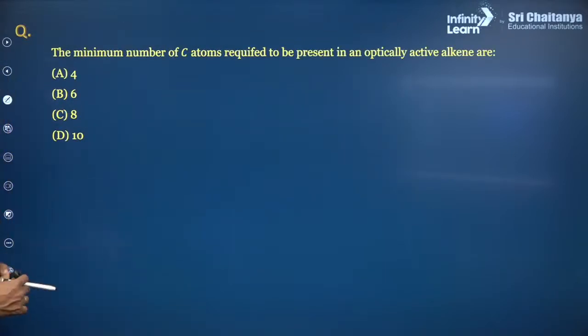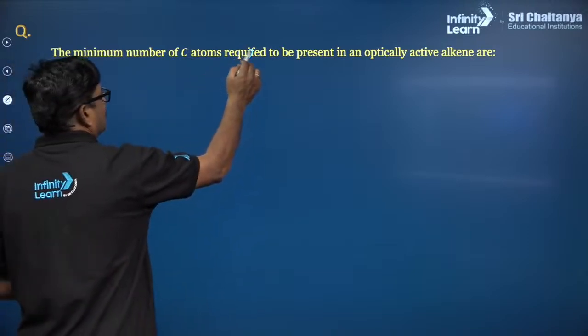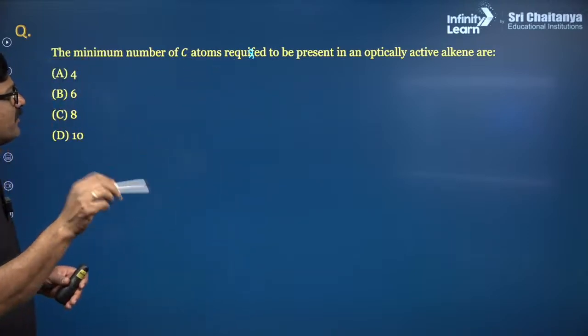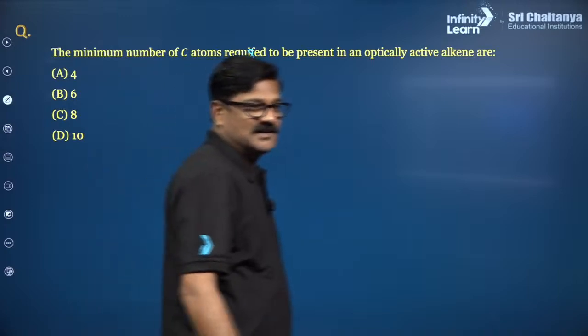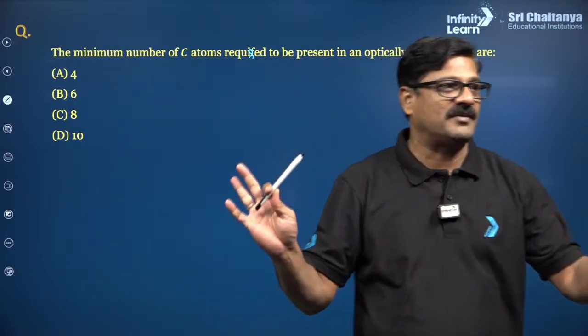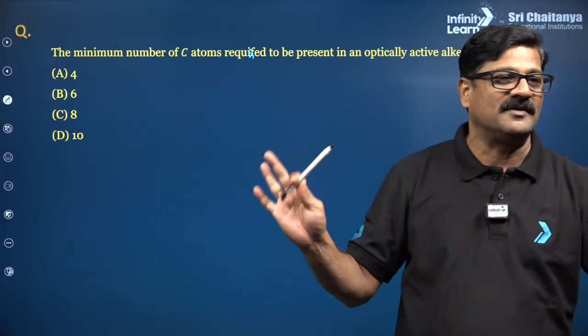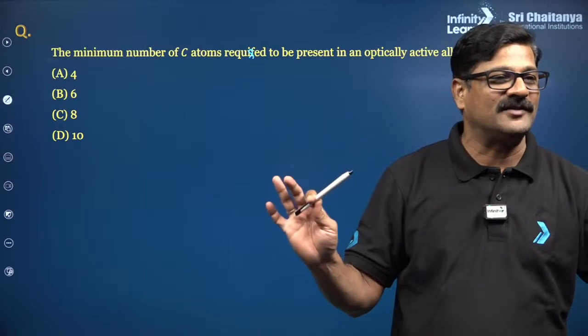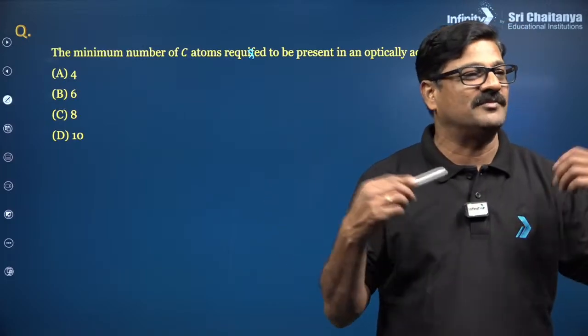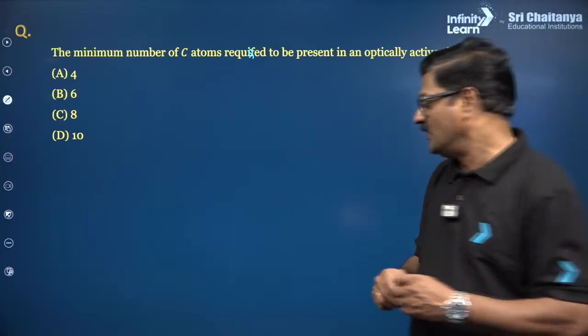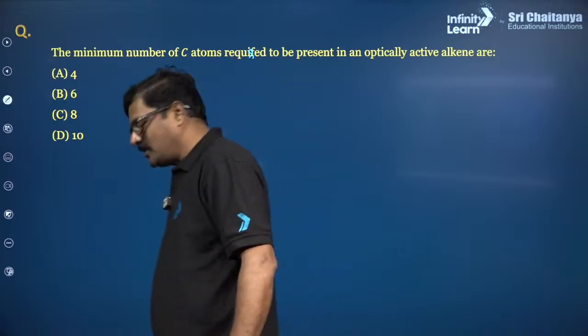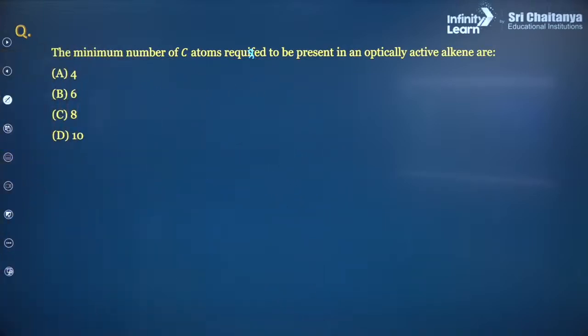Next question. The minimum number of carbon atoms required to be present in an optically active alkene. Just try, take a pen and paper, everybody take a pen and paper and try to write the possible structures to become an optically active thing. Make it fast. I will be here only. So I want to know the number of carbons.